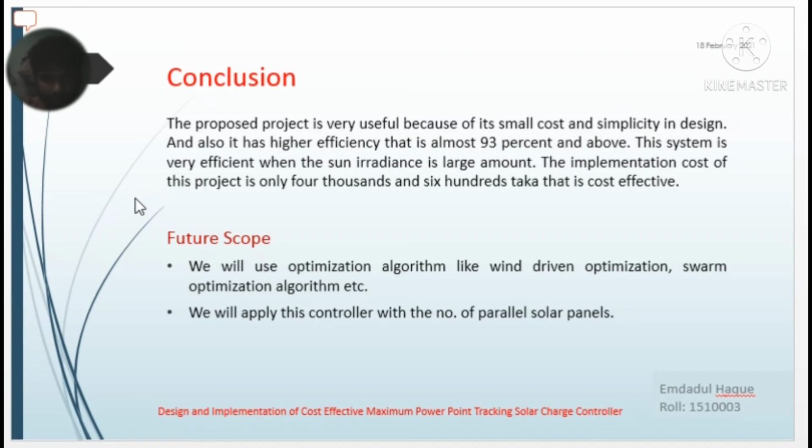Future scope of this system: in the present system we used the perturb and observe algorithm. This algorithm sometimes takes a few seconds to track the maximum power. In future, we will use optimization algorithms like wind-driven optimization, swarm optimization algorithm, etc. And we will apply this controller with a number of parallel solar panels.